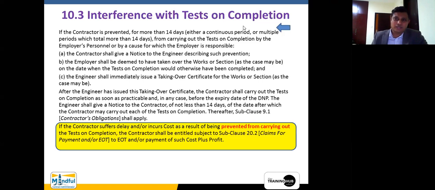However, now there are advance warning sub clauses which have been given, and therefore the screws have been tightened related to program monitoring. Now, if you see the program sub clause in the FIDIC, in a different or a future session, I will be doing that one. It has been substantially expanded. The program provisions within the FIDIC 2017 version are much more stringent than in the previous versions. So you cannot simply say that the contractor slipping within the program means he has been taken off the hook.